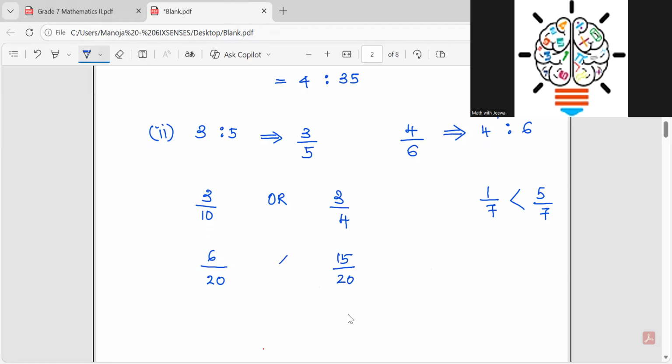Okay, which is bigger now? This one is bigger. We can understand. But have they asked us to write the bigger one? No, they have asked us to write the smaller one. So this is the smaller one, but you can't keep it like this. Therefore, 3 over 10 is smaller, because always when you conclude your answer, you want to pick the values they have given in the question paper, right?